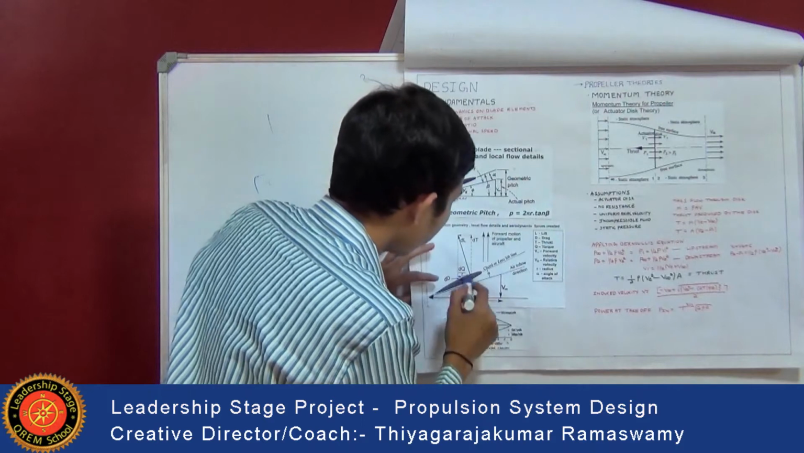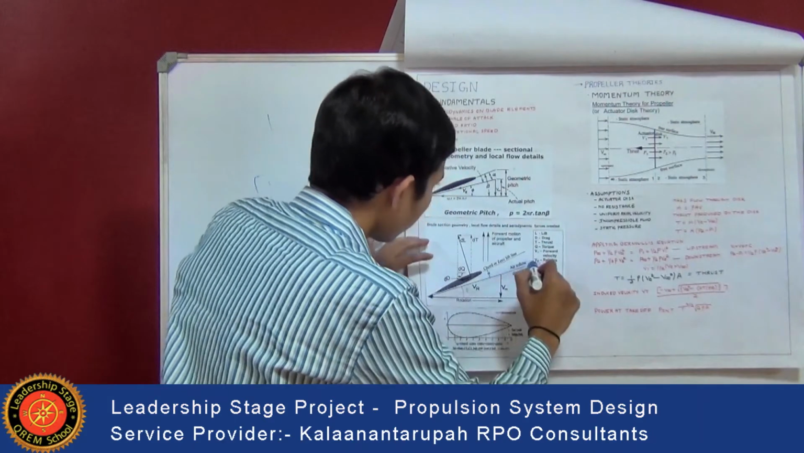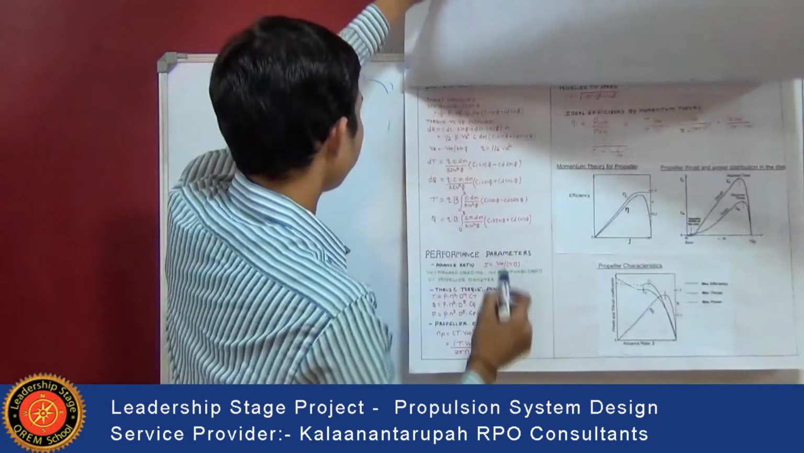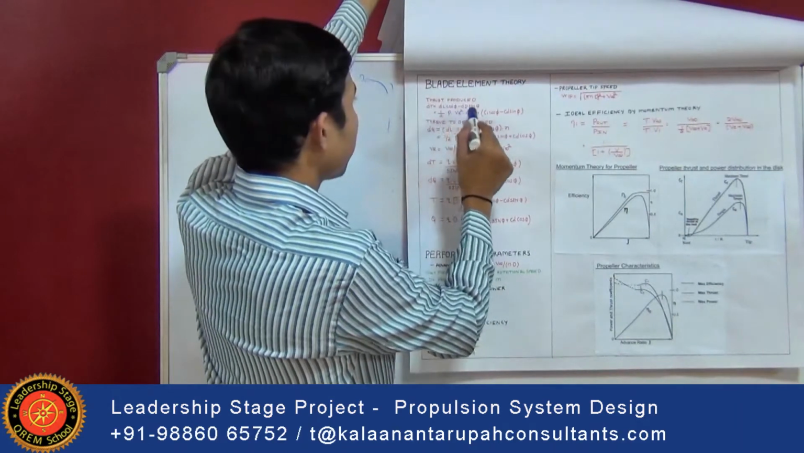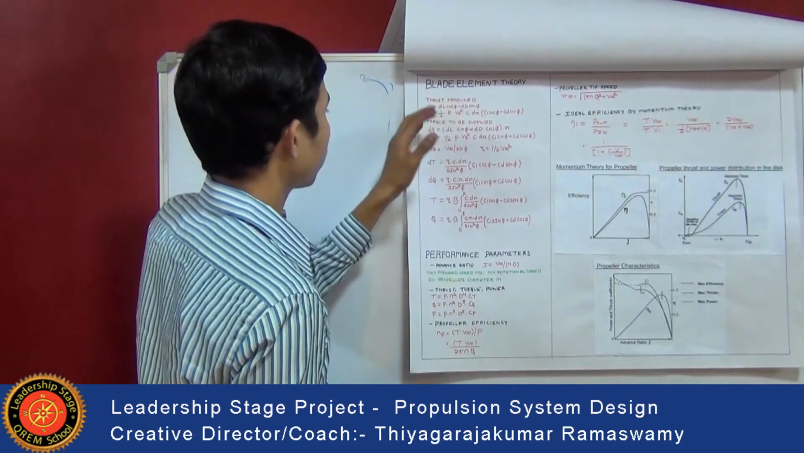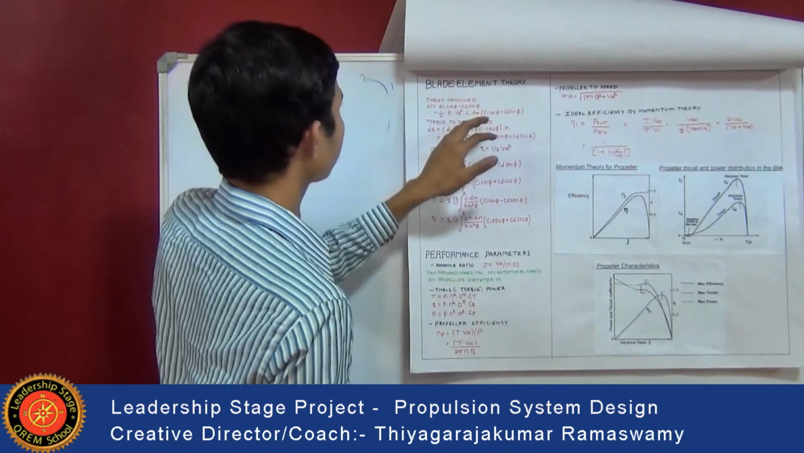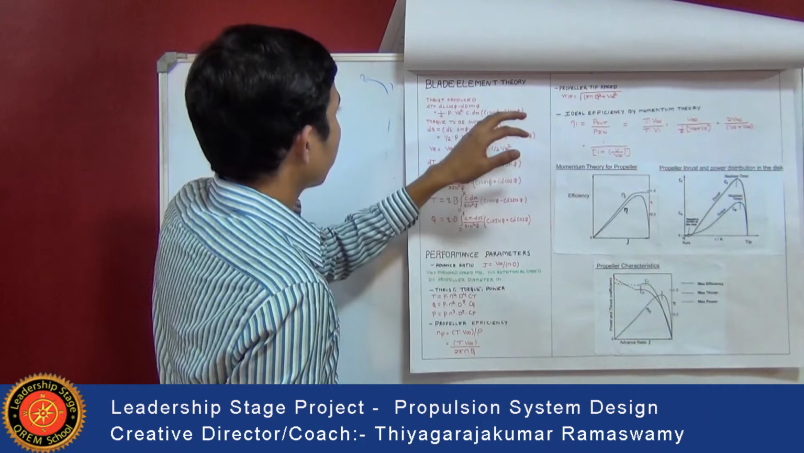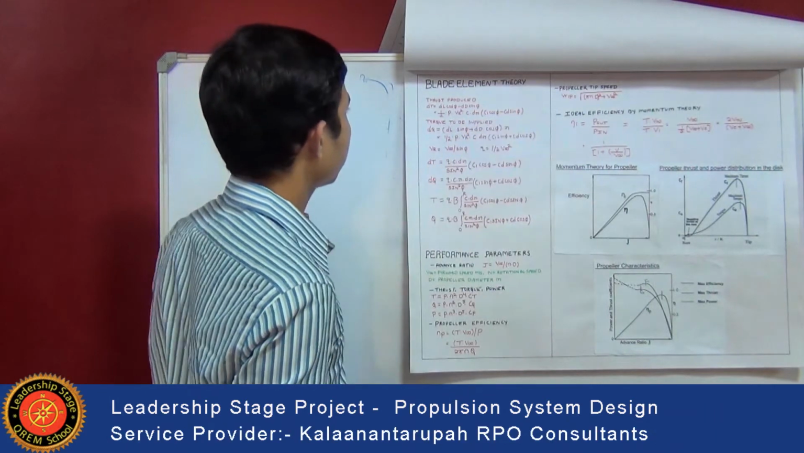So this is the phi, and this is Vr, the relative velocity. That is dT is equal to dL cos phi minus dD sin phi. That is equal to 1 by 2 rho Vr square, that is the velocity, into c dr into (Cl cos phi minus Cd sin phi).